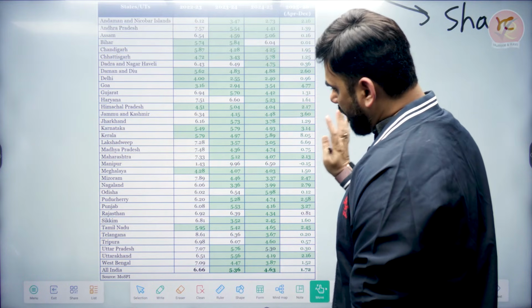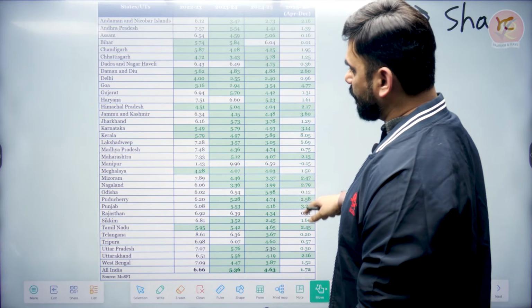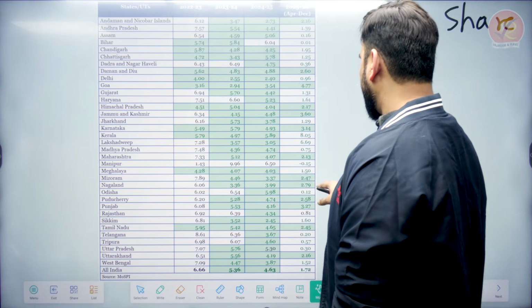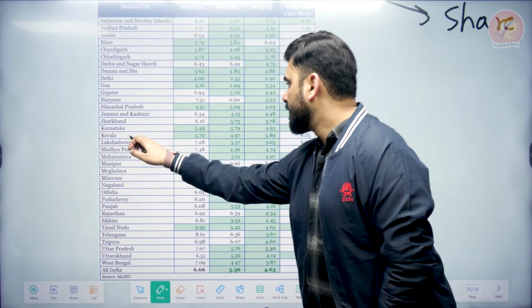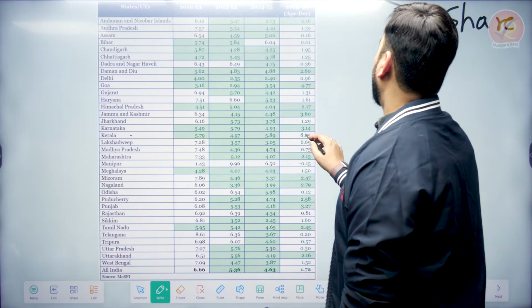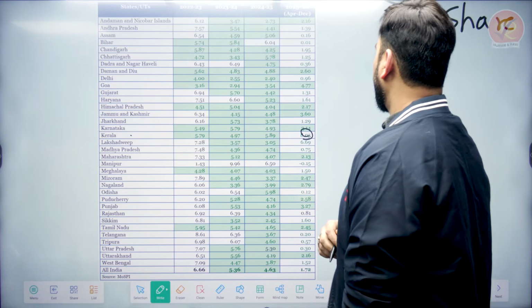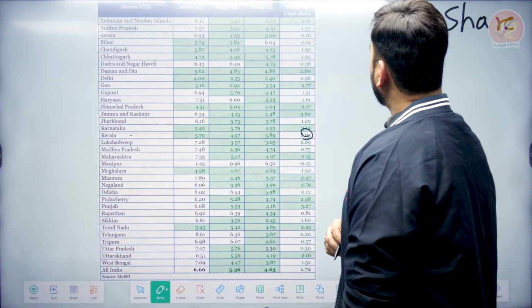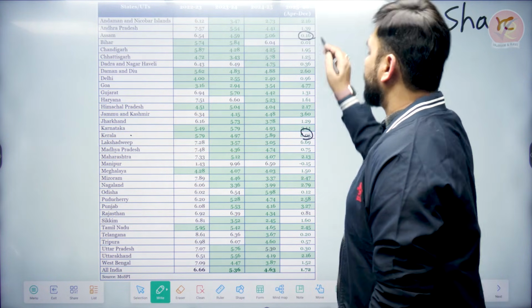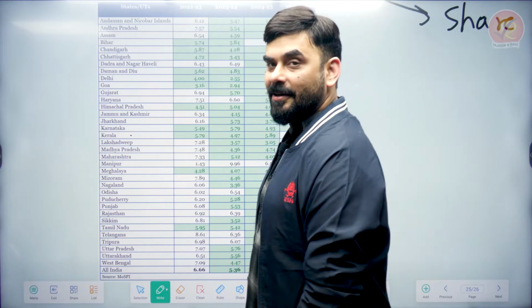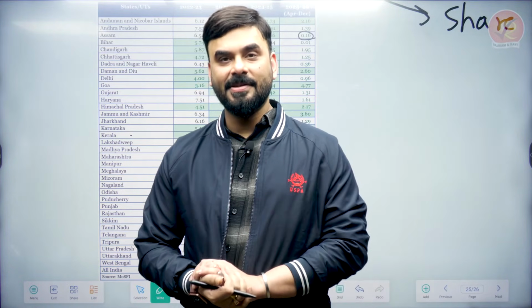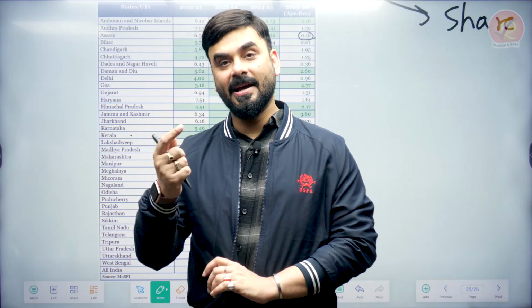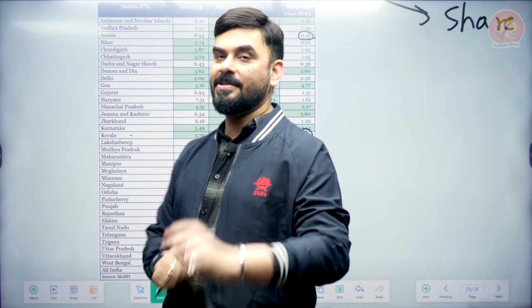Now, if you see carefully, you will see that there is a lot of heterogeneity in the prices. For example, look at Kerala. See, Kerala 2025, 8.05%, right? And if you see, for example, Assam 0.16%, what could be the reason? So this economic survey talks about the reasons why some states are having slightly higher inflation and some states are having lower inflation. Let's see.